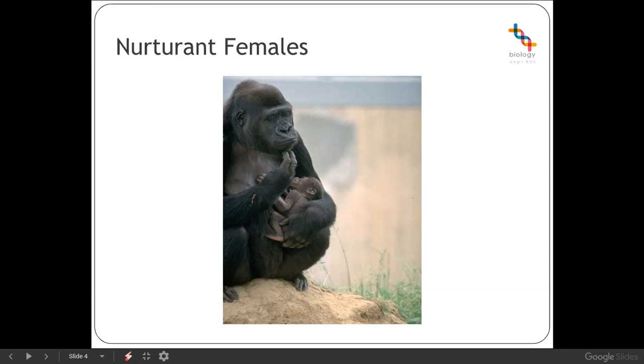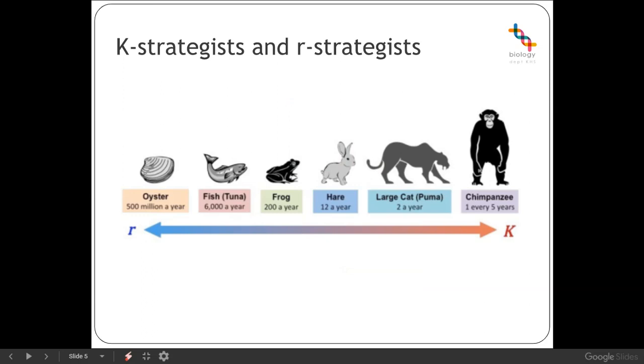The level of parental care normally depends on the number of offspring and on the environment. That allows us to categorise organisms into either R strategists or K strategists, and that's based on the level of parental investment in the offspring and in the number produced. The RK selection theory relates to the selection of combinations of traits in an organism, essentially a trade-off between the quantity and quality of the offspring.